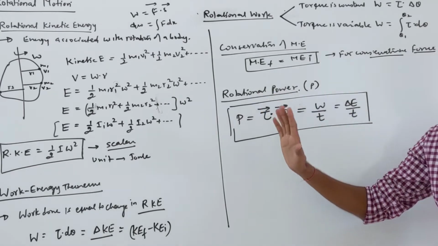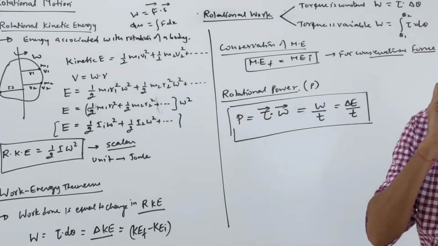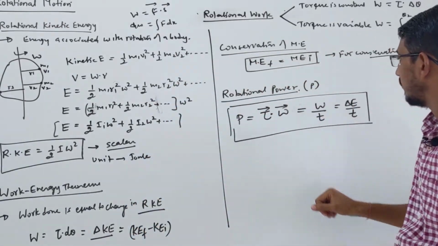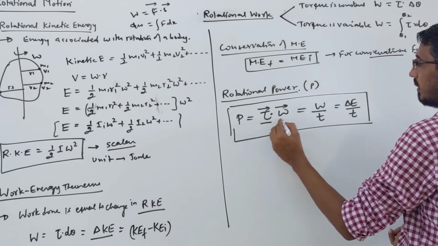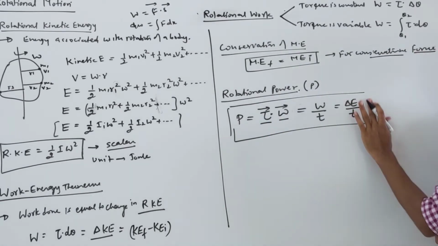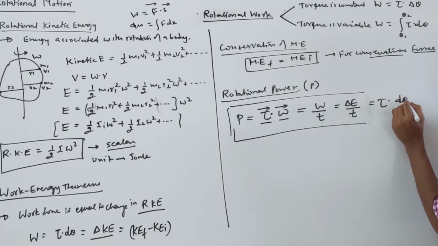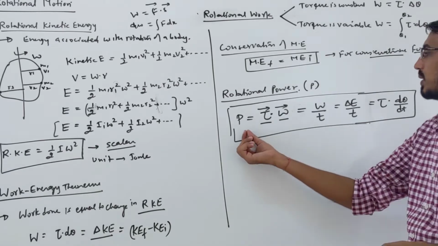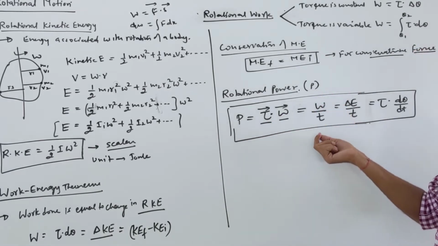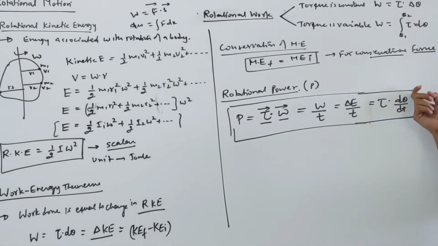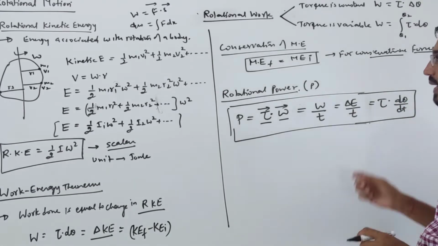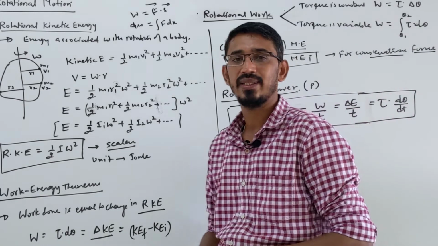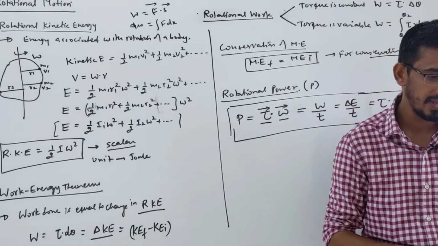These all points we have covered. Everything we have learned in our last chapter. If you give attention here, this formula you can also write, because omega is nothing but d theta by dt, so torque into d theta by dt. Yes, you can write, no problem, but it's the same thing. So power is equal to torque into angular velocity, or work by time, or change in energy by time, or torque into the rate of change of angular displacement. So these all are about rotational kinetic energy, right? These points we already learned in our last chapter also.